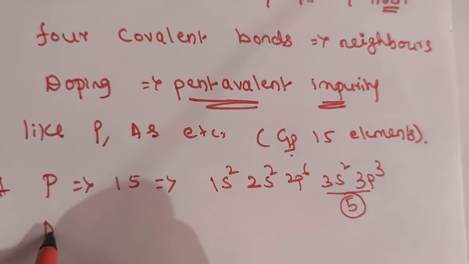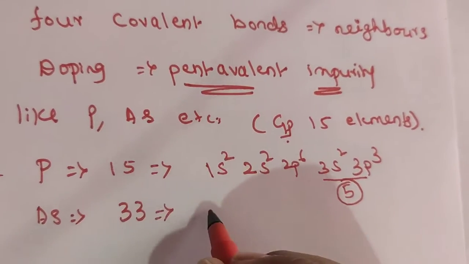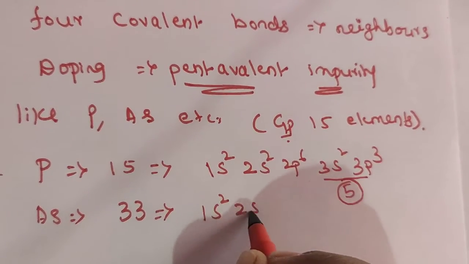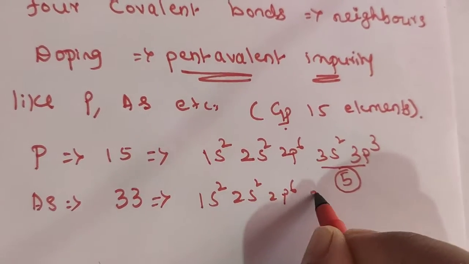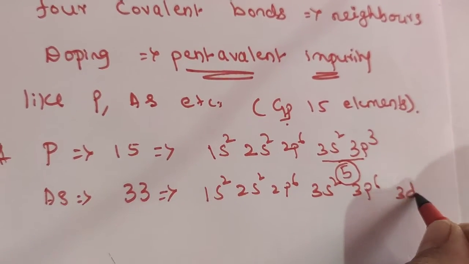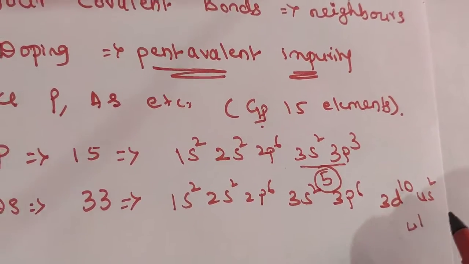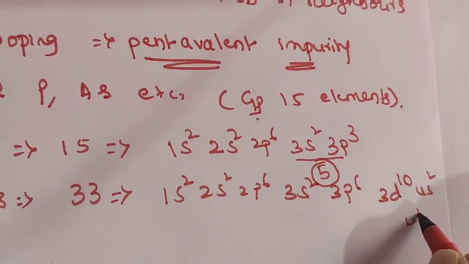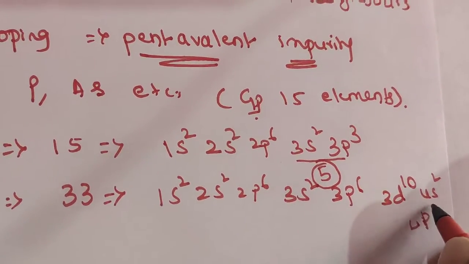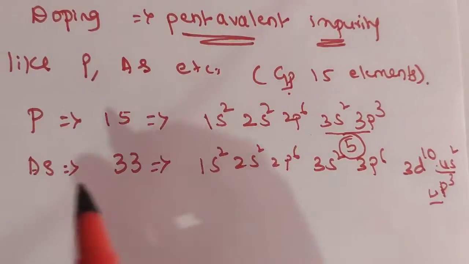Similarly, you can take arsenic. Arsenic has atomic number 33 and the electronic configuration 1s2, 2s2, 2p6, 3s2, 3p6, 3d10, 4s2, 4p3. So this is a pentavalent electron configuration.